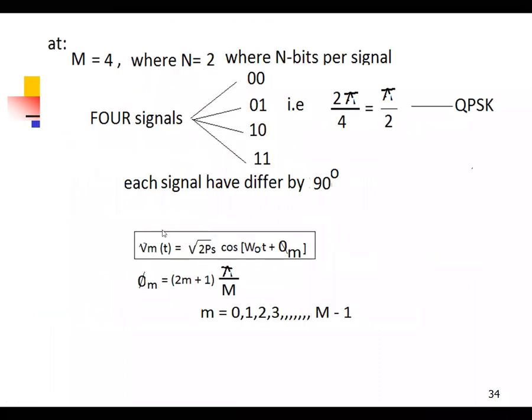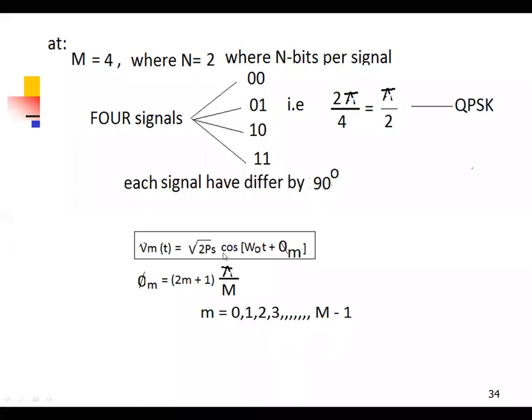Now suppose this is the equation: Vm of t is equal to root 2 PS cos omega naught t plus phi m, where phi m is equal to (2m plus 1) times pi by M, where small m is 0, 1, 2, 3 up to capital M minus 1. Consider capital M equal to 4, so small m goes up to 3: 0, 1, 2, 3.